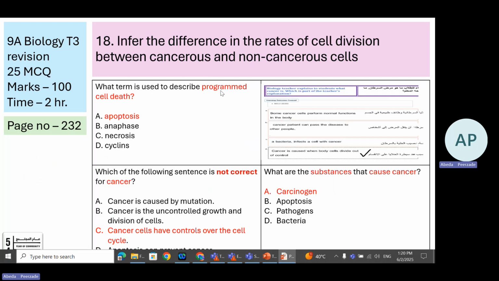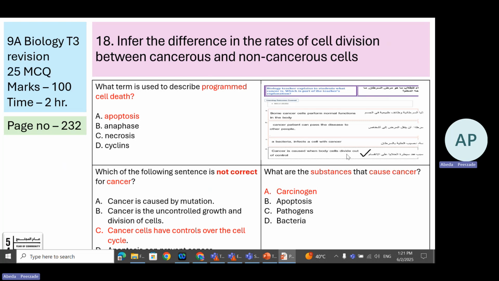Example questions. Focus on the keyword. Programmed cell death is apoptosis. Now, which is a part of the teacher's explanation? A biology teacher explains to students what cancer is. I told you, when you read the word cancer, it is uncontrolled growth and division of the cell.